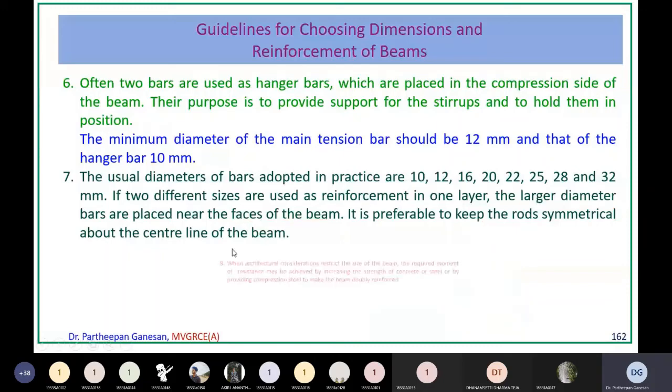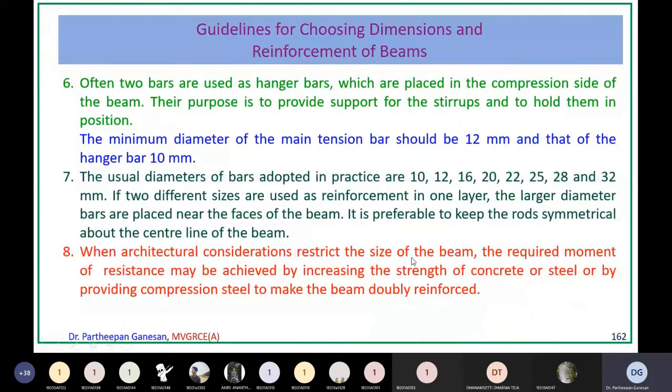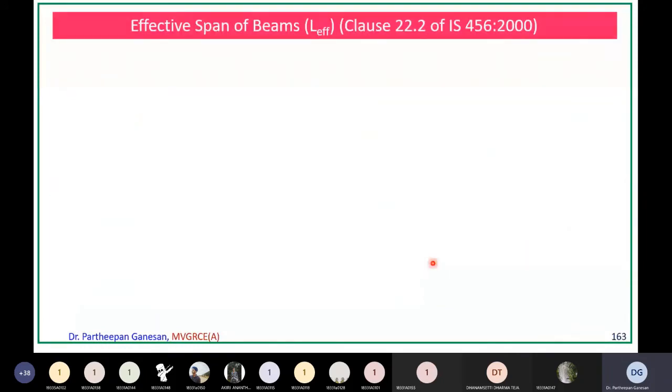Now next one: when architectural constraints restrict the size of the beam, the required moment of resistance may be increased by increasing the strength of concrete or steel or by providing compressed steel to make them doubly reinforced. That we will see later on, how to design doubly reinforced and all. And okay, now these are all the guidelines.